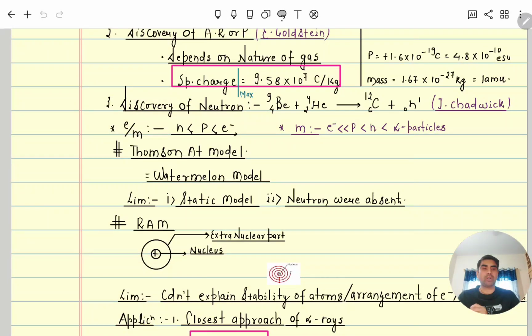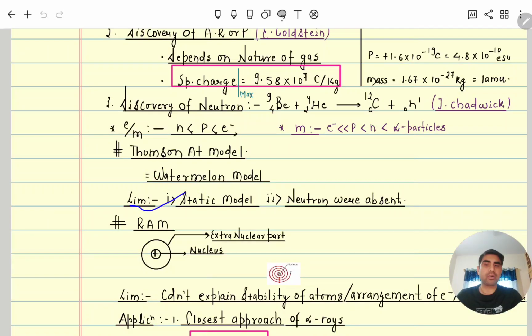After the discovery of the electron, proton and neutron, atomic models came into the picture, describing how electrons, protons and neutrons are present inside the atom. The first model was given by J.J. Thomson, and the J.J. Thomson model is also called the watermelon model or plum pudding model. The watermelon model means the red part of the watermelon is considered a positive sphere, and the black seeds of the watermelon are considered electrons embedded in it. He also said the atom is neutral, meaning total protons equal total electrons. But this model was static.